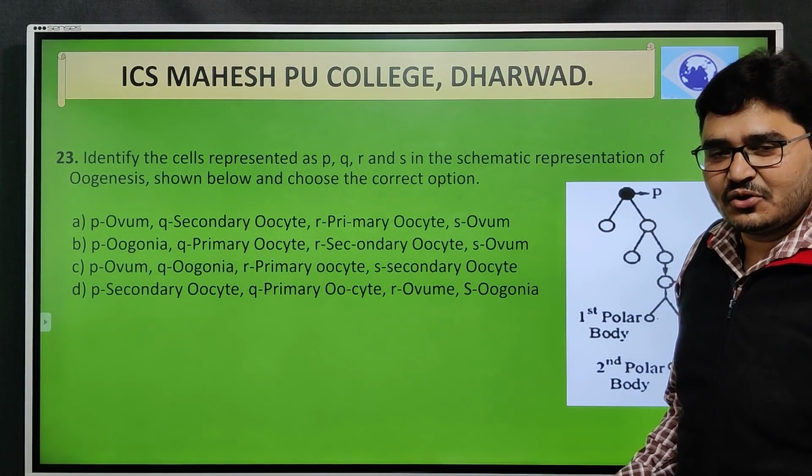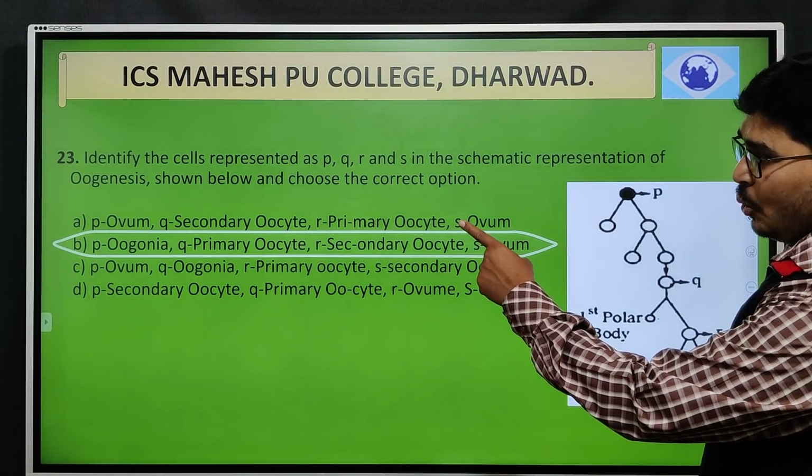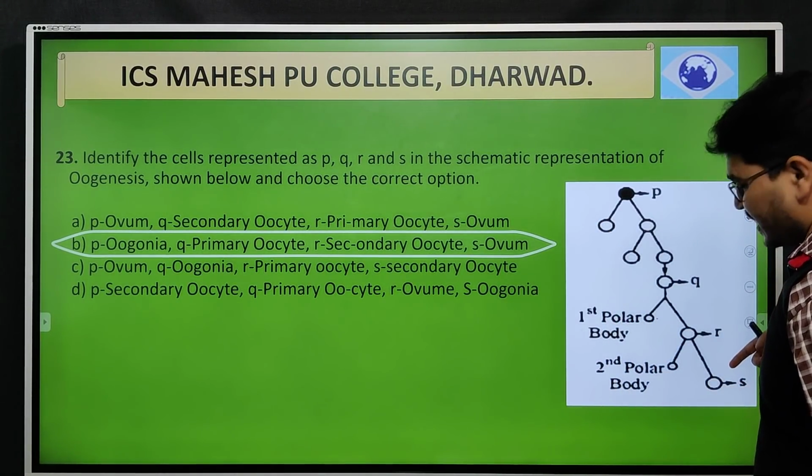So wrong representation, wrong sequence. So the correct option is B. It starts with the oogonia, primary oocyte, secondary oocyte, and ovum. That is PQRS.